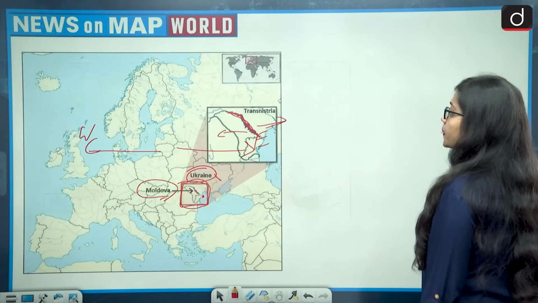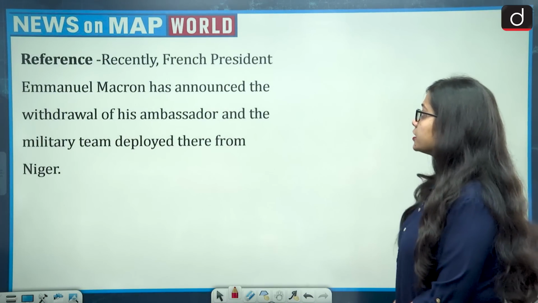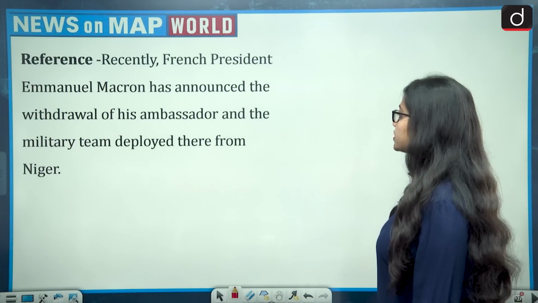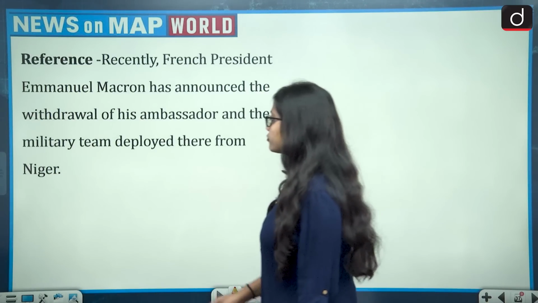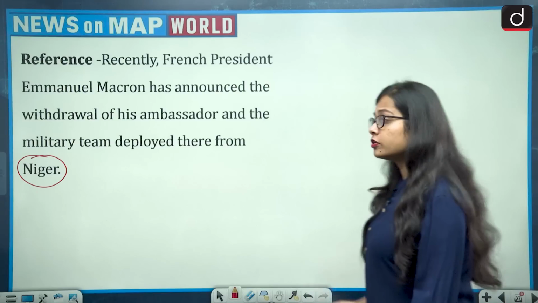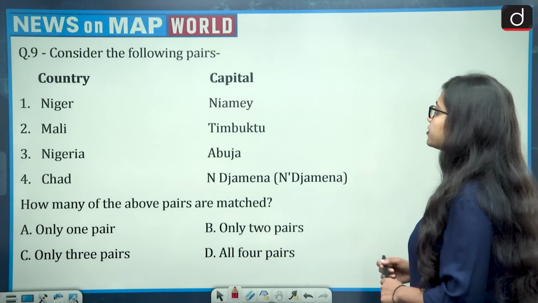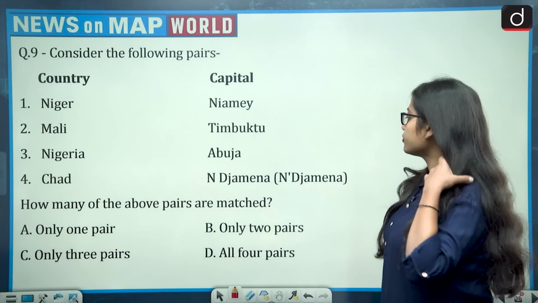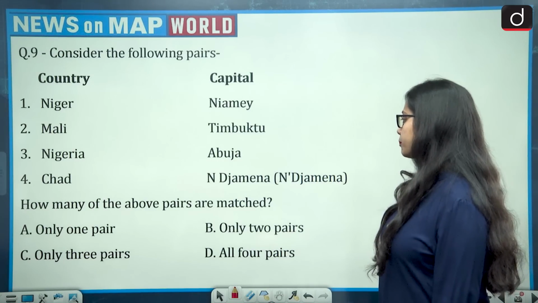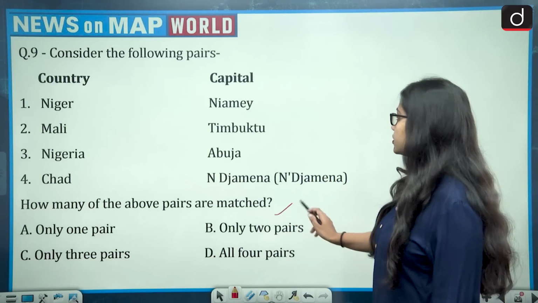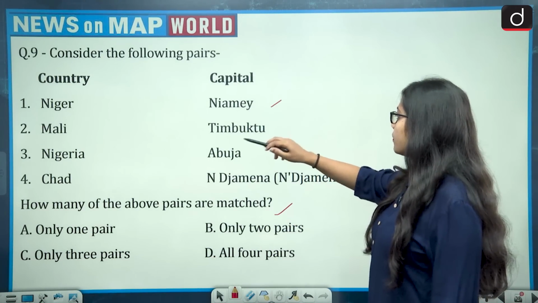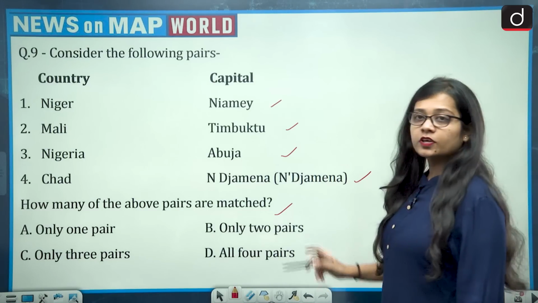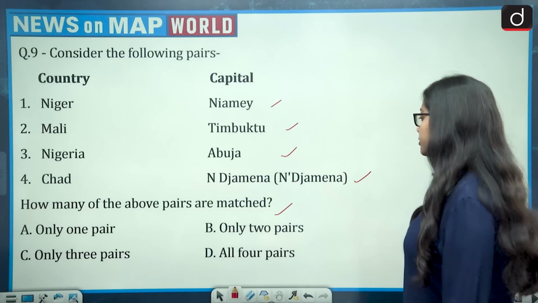Now next question. The reference for the next question says that recently French President Emmanuel Macron has announced the withdrawal of his ambassador and the military team deployed there from Niger. So let's look at the question. Consider the following pairs. On one side we have the country, while on the other side we have the capitals, and we have to talk about how many of the pairs given above are correctly matched. So we have Niger, Niamey; Mali, Timbuktu; Nigeria, Abuja; and Chad, N'Djamena. So let's see which country's capital are correctly matched.